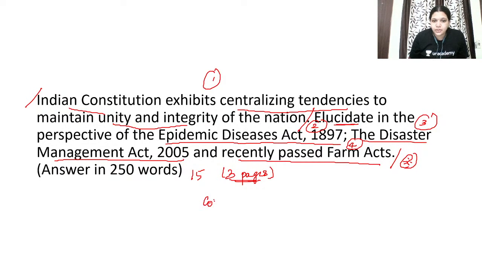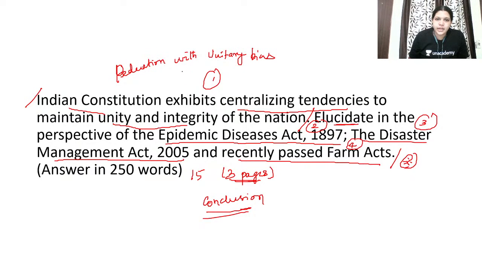So finally you have to give a very strong conclusion. First is federation with unitary bias. That is what they are asking you to explain. Simple, you have to write from the salient features of the Indian Constitution, which we have discussed in our polity classes. I will show it here so that you can add it. Then you have to talk about the Epidemic Diseases Act of 1897. See, don't mention all the points, it is 3 pages, 250 words.